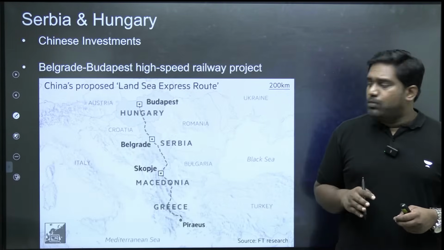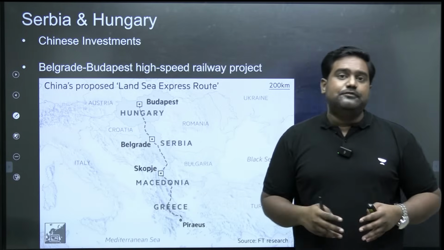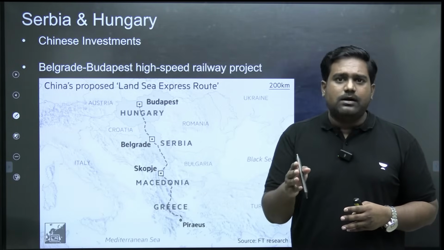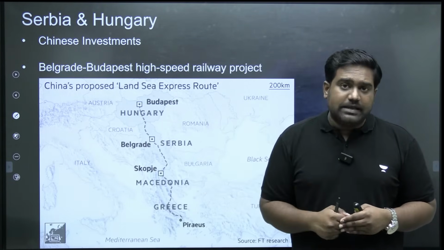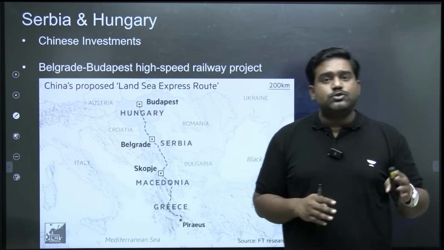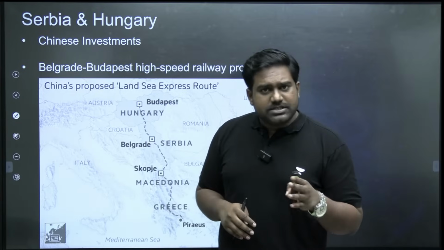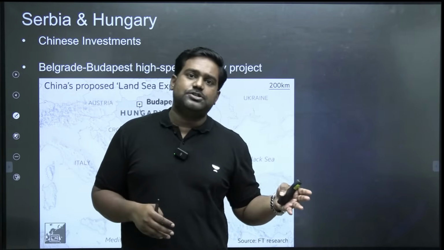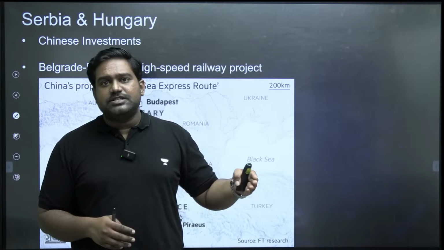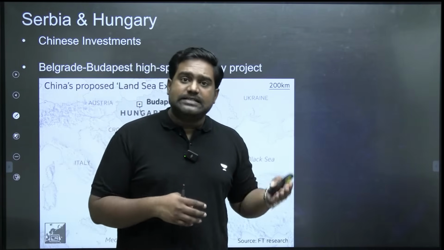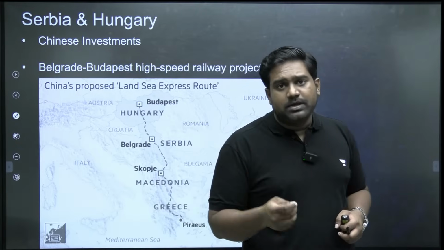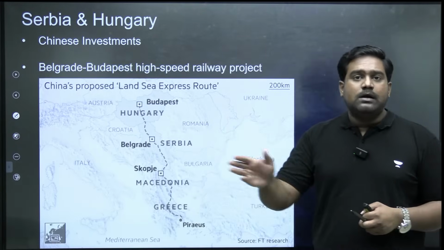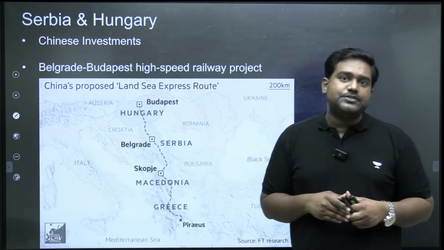After the Russia-Ukraine war, the opinion has changed even further. Many countries like, let's say for example, Italy, then even the UK, Germany, they have become more cautious when it comes to dealing with China. Because they obviously see China as an ally of Russia, plus they are concerned about China's actual intention and its aggression. But there are some countries which China can work with to project its influence and make inroads into the European markets.